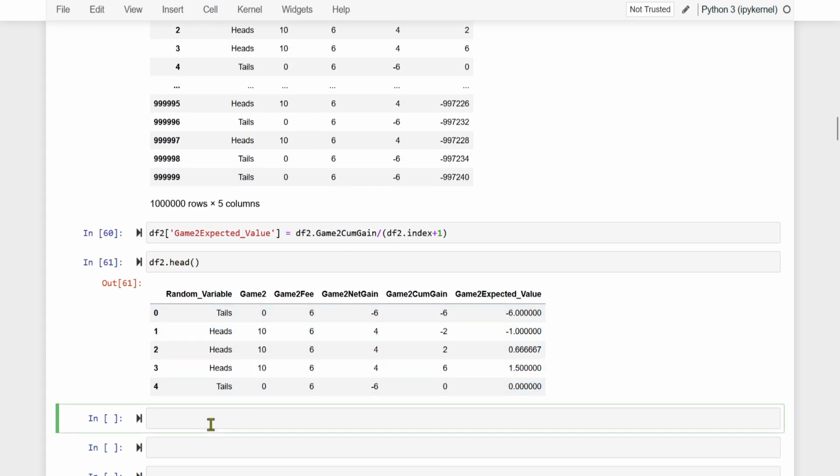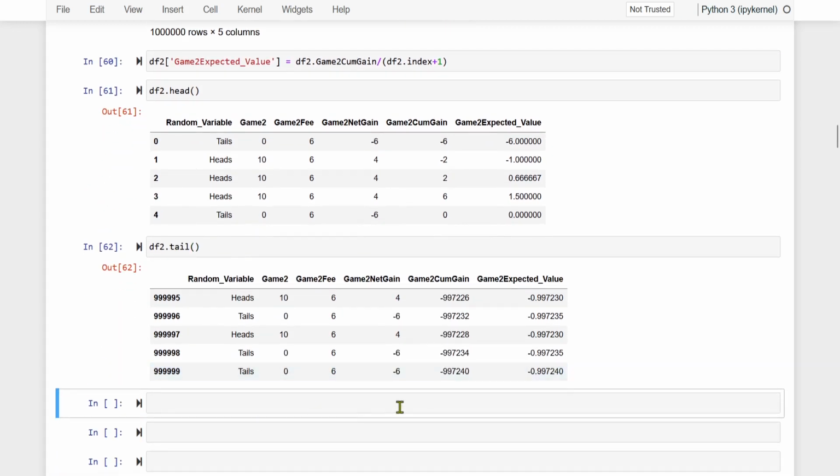So let us go and see last few records, that is last 5 records. So what will happen? Look, what we are getting. See, the cumulative gain is minus 997240. We will divide this by 1 million. We will get minus 0.997240. This is the result. This is the end result, right?